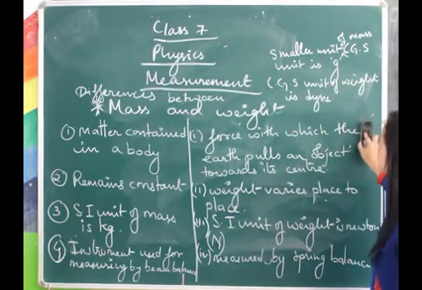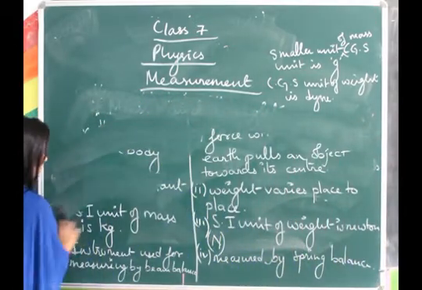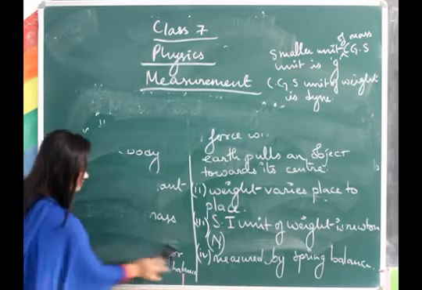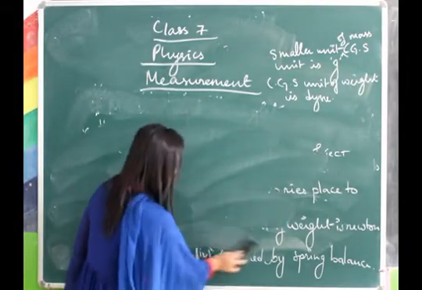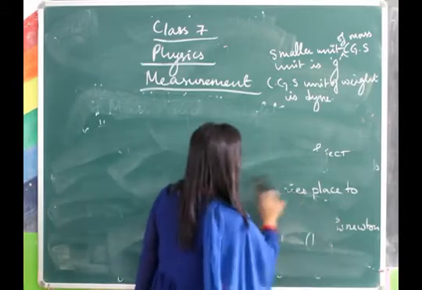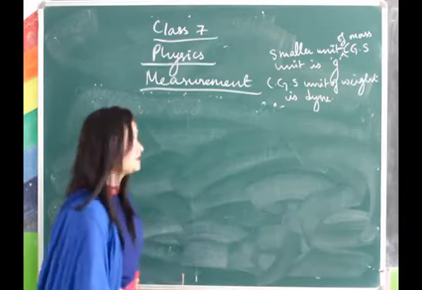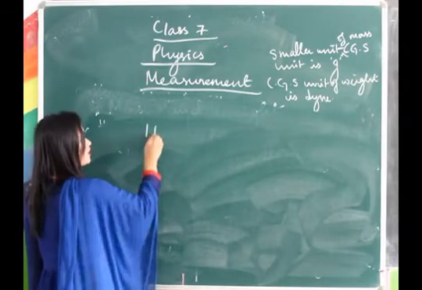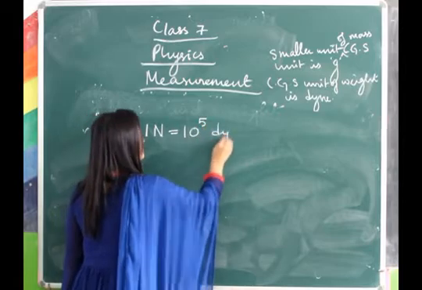And the relationship between Newton and dyne is mentioned there. 1 Newton is equal to 10 to the power 5 dyne.